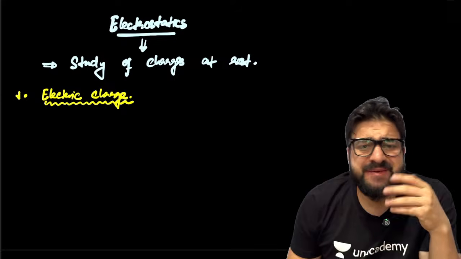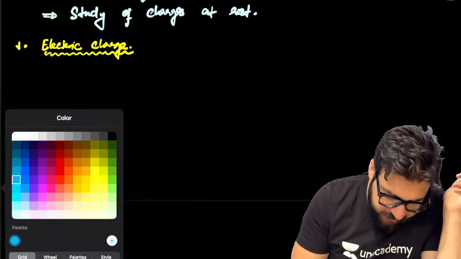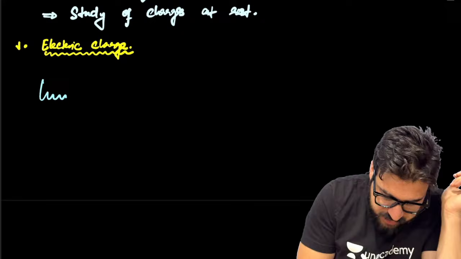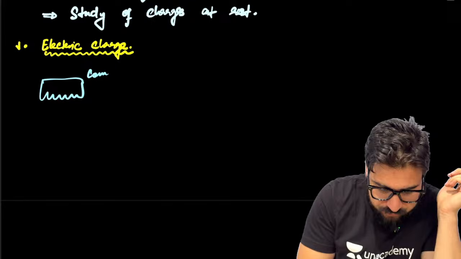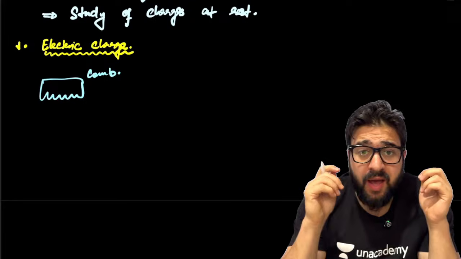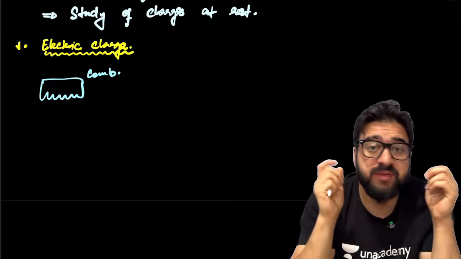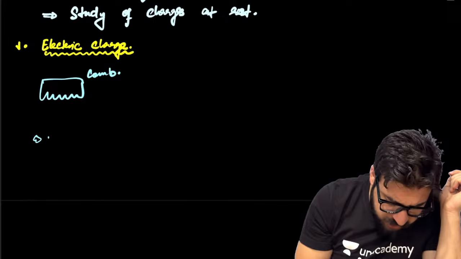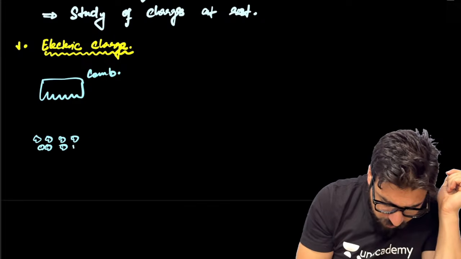Let's suppose I'll take a simple example. I'm taking a comb, and I'm rubbing this comb with my hair, something like this. And then I take a small piece of papers.